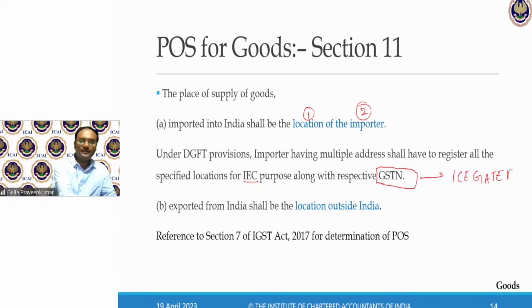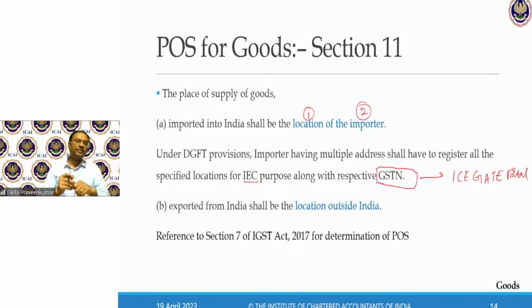So here, when I import material into India, take the example of Maruti Suzuki Limited. Maruti Suzuki Limited has got 5 places where they have a GST number. So whenever the IEC number is quoted, along with the IEC, the respective state where the import is going to take place, that is called the location of importer. Now, why is it important? When I have to charge IGST, the location of importer on the basis of GST number is important. So what if the GST number is not there? The IEC number is there, and the address is available. The address connected with the IEC will be called my location of the importer.